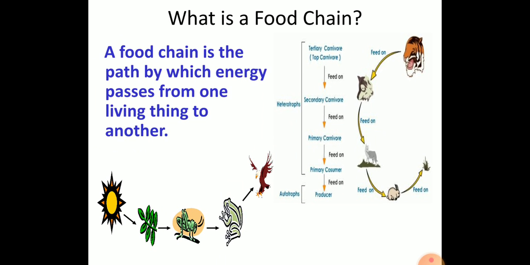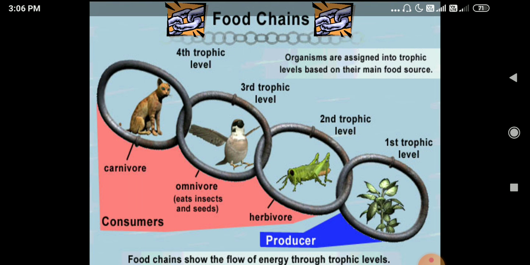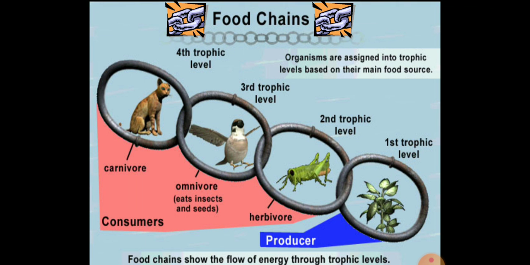So like that, the food energy is transferred from one trophic level to the other trophic level, and each level of this food energy transfer is referred to as a trophic level. The producers are the first trophic level, herbivores are the second trophic level, and carnivores are the third and the fourth levels of the food chain.